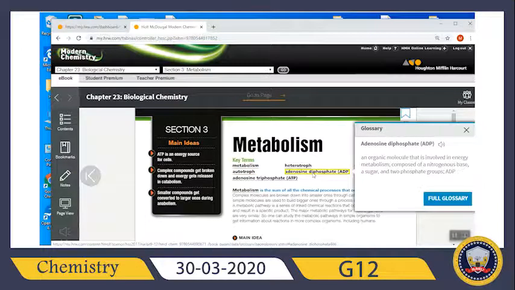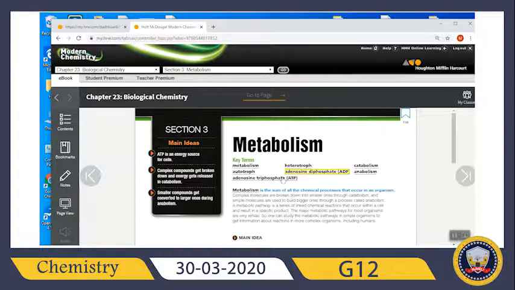Adenosine diphosphate is an organic molecule that is involved in energy metabolism, composed of a nitrogenous base, sugar, and two phosphate groups. The difference between ATP and ADP is in the number of phosphate groups. ADP has 2 phosphate groups, but ATP has 3 phosphate groups, like here.